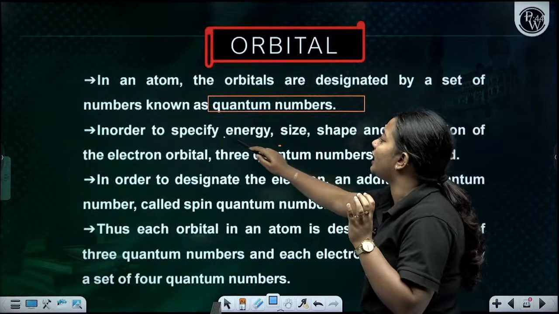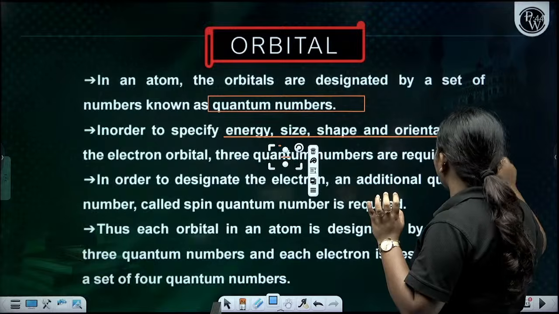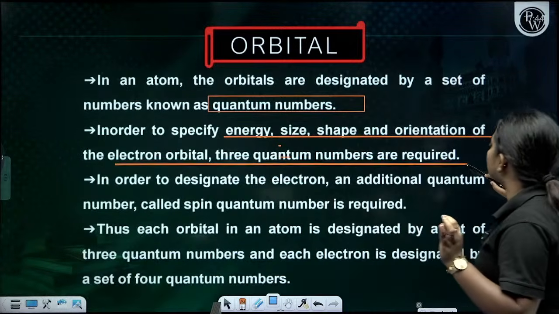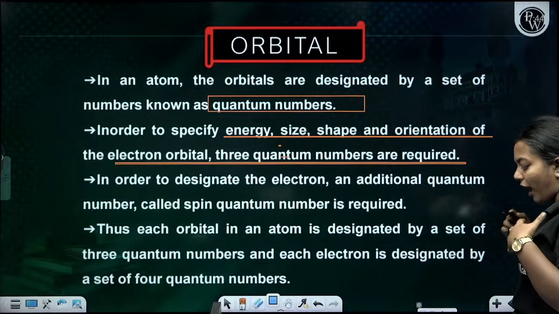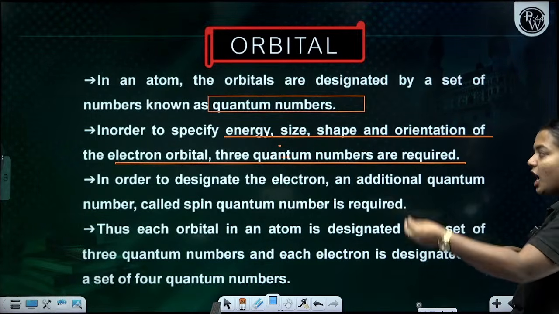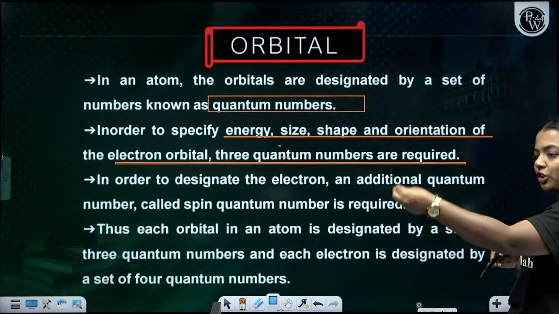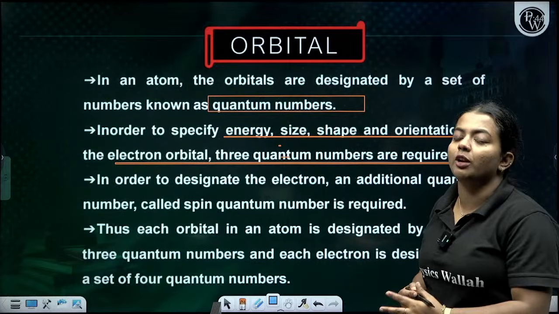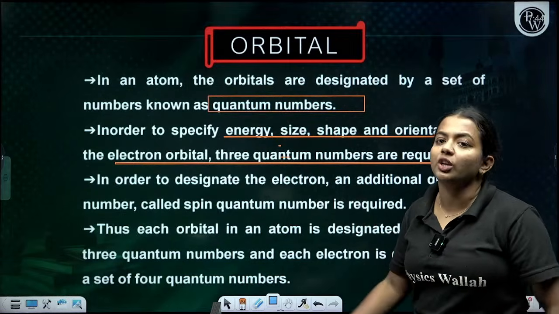In order to specify the energy, size, shape and orientation of the electron orbital, 3 quantum numbers are required. To find where the particular electron is, what its shape and size are, and what its energy is, we require quantum numbers. We will be starting our study from the quantum numbers.